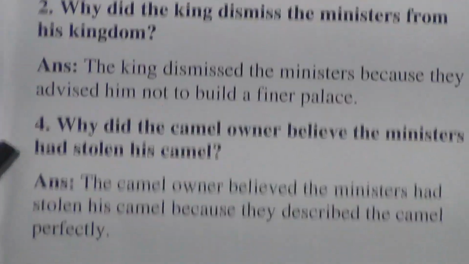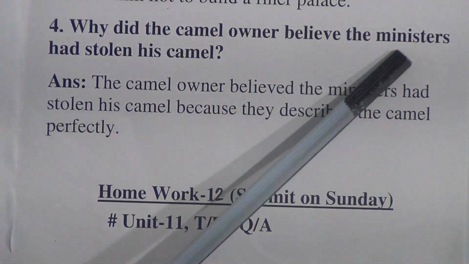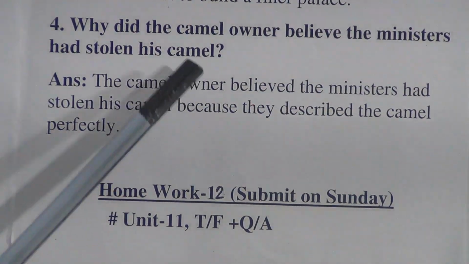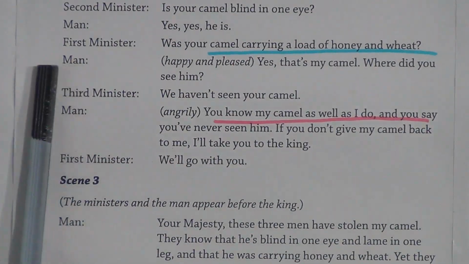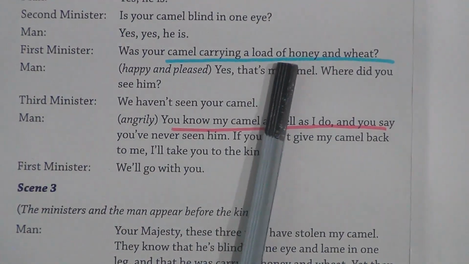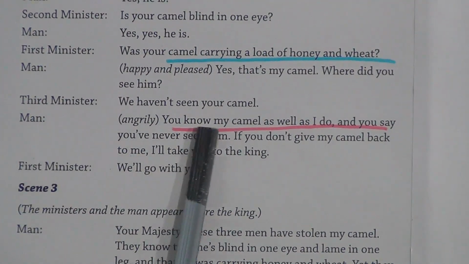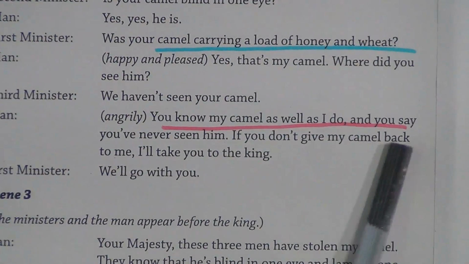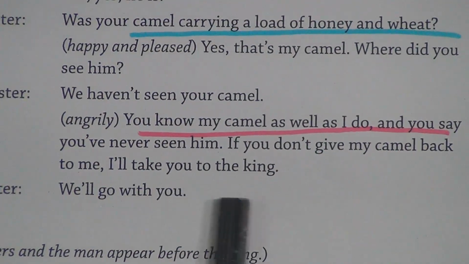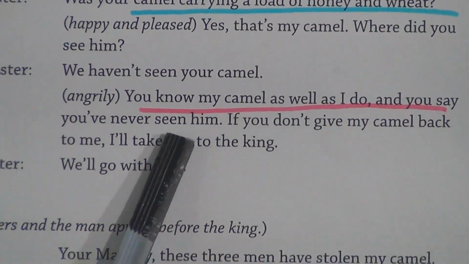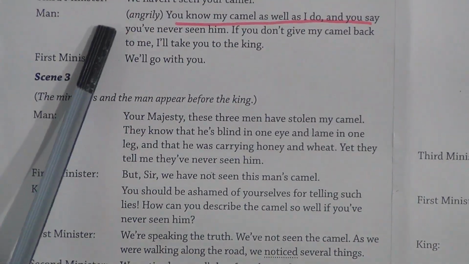Number 4, we are not learning number 3. Why did the camel owner believe the ministers had stolen his camel? This is the last question. If you read these passages, first minister: was your camel carrying a lot of honey and wheat? Another thing, the man says, you know my camel as well as I do, and you say you have never seen him. If you don't give my camel back to me, I will take you to the king. So the camel owner believed the ministers had stolen his camel because they described the camel perfectly.